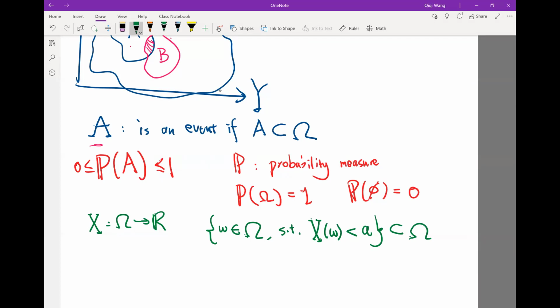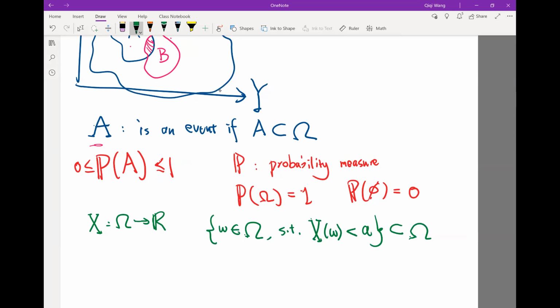Okay, the collection of all possibilities for which a random variable is less than a certain fixed number is an event, right? For example, let's go back to our catching the fairy example. The collection of all the possibilities that I catch the fairy within 5 minutes of its release, for example, is an event.